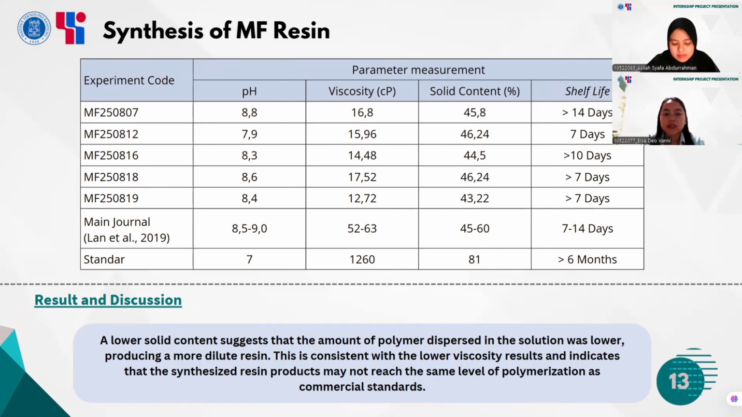Our synthesized resins had pH between 7.9 and 8.8, which is close to literature values. Viscosity from 12.7 to 17.5 centipoise, which is much lower than the commercial standard. Solid content around 43 to 46%, within literature range but below the standard. And also the shelf life between 7 and more than 14 days, which is acceptable but shorter than the industrial standard.